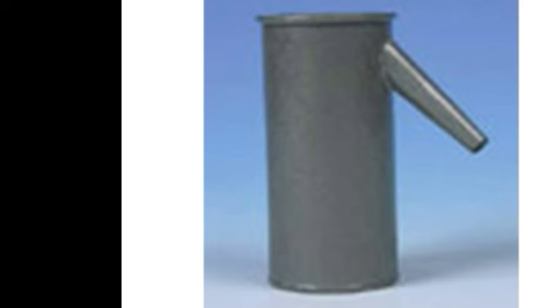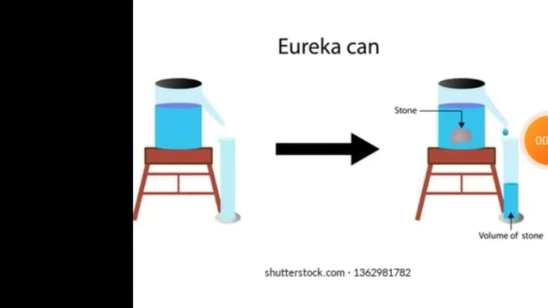Now this is a Eureka can, and it is a glass or metal beaker with a spout on one side. This is a spout, and it contains liquid up to its spout, and the excess of liquid overflows through this spout. So this is used to measure the density of an irregular solid. Now this is an activity to measure the density of an irregular solid using a Eureka can.